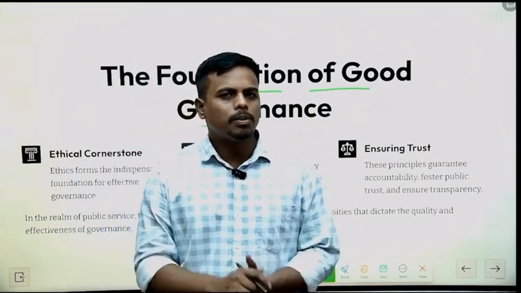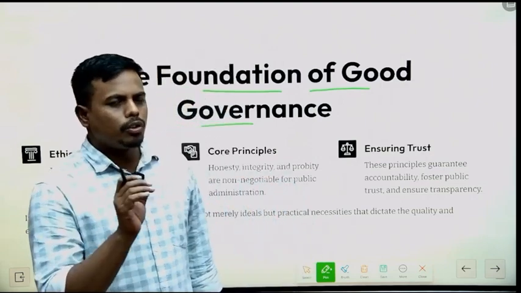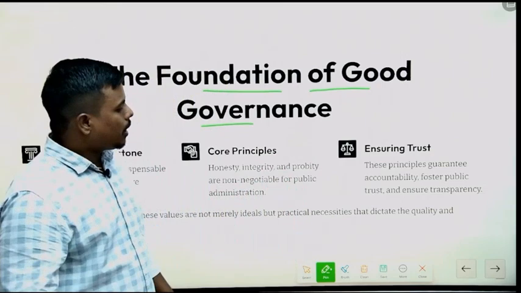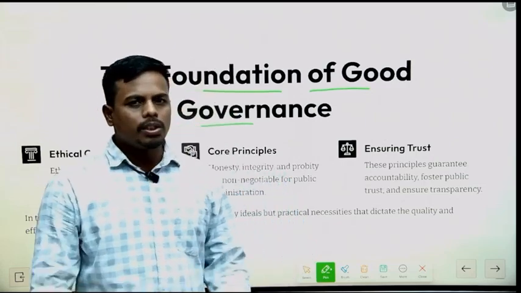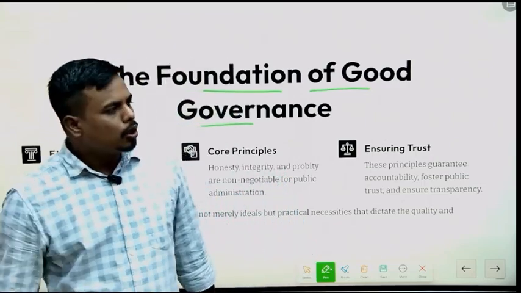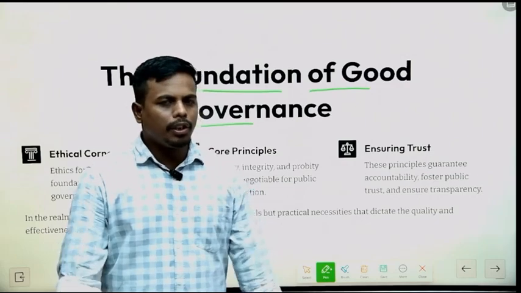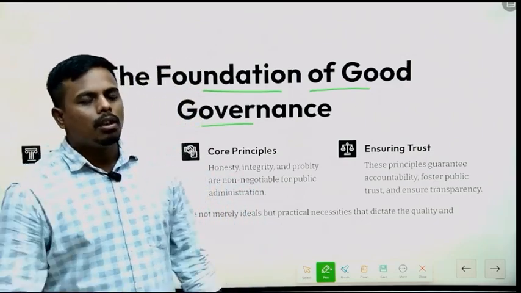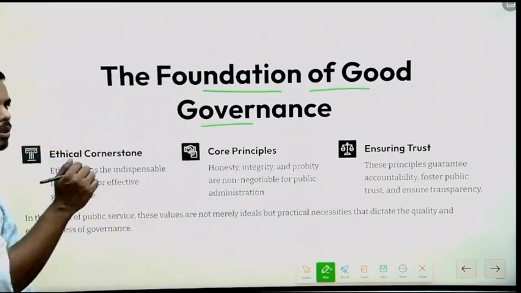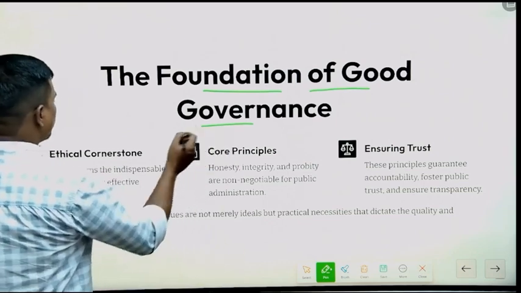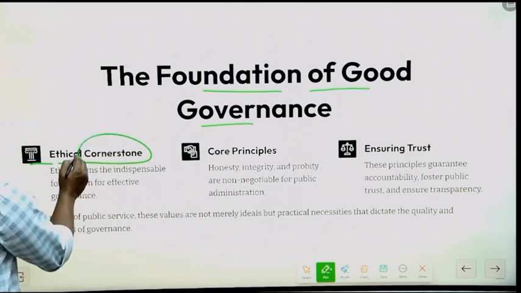The only purpose to include this ethics paper is that every civil servant has to face different kinds of situations, different kinds of societies. So he should be ethically correct, he should be a man of integrity, or he or she should be a person of morality also. So the inclusion of this paper is because it is totally the cornerstone of ethics.